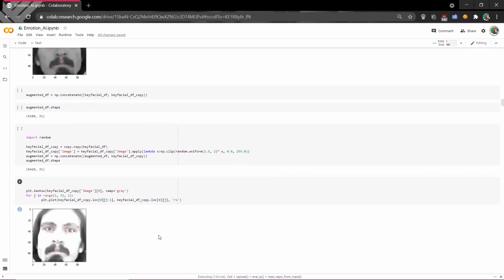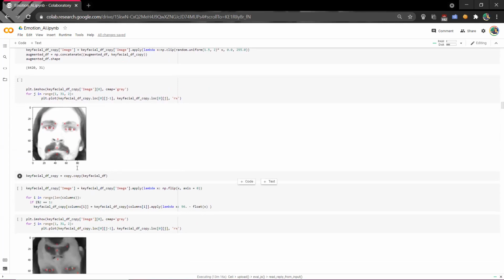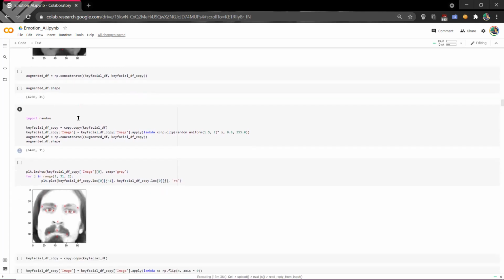We flip the image, and so now we have two images. Now what we do is we concatenate it and store it into an augmented data frame using np.concatenate. From this, we try to find the shape of it, which is 4280, exactly double of 2140, in which we had a single image.